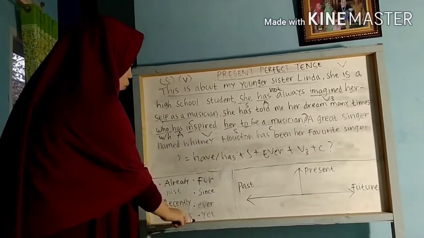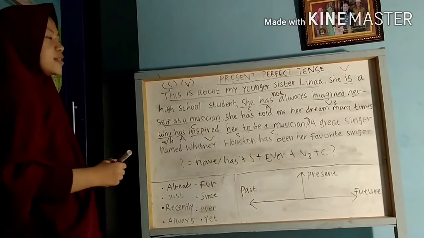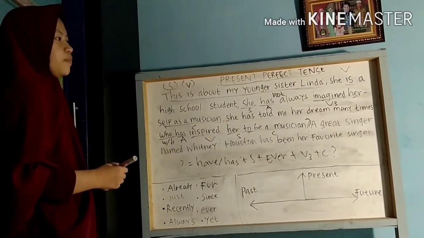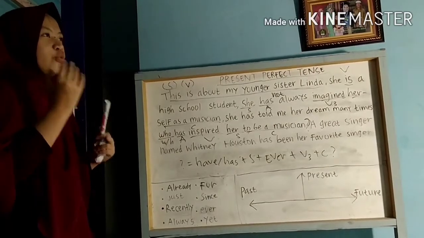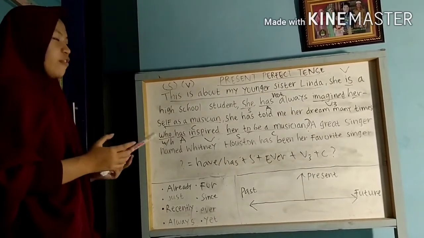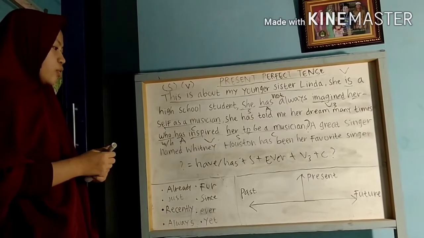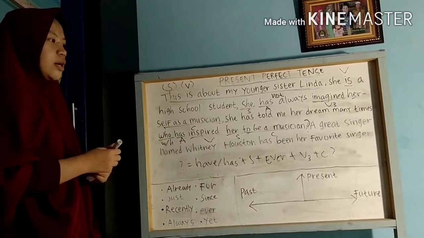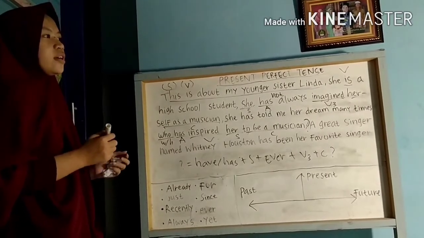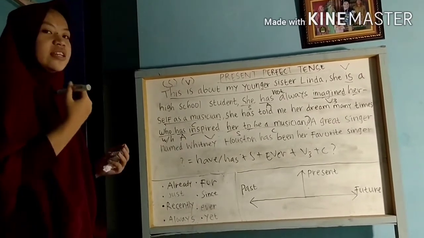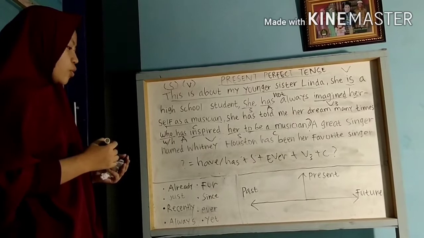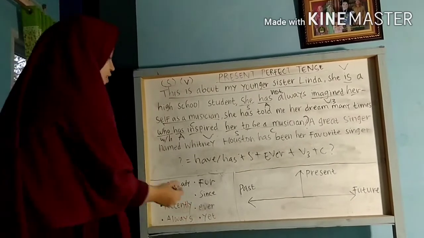So the last one is yet. Yet is something that we haven't done before. So the example is, I haven't eaten yet. So I didn't eat, so I want to eat.